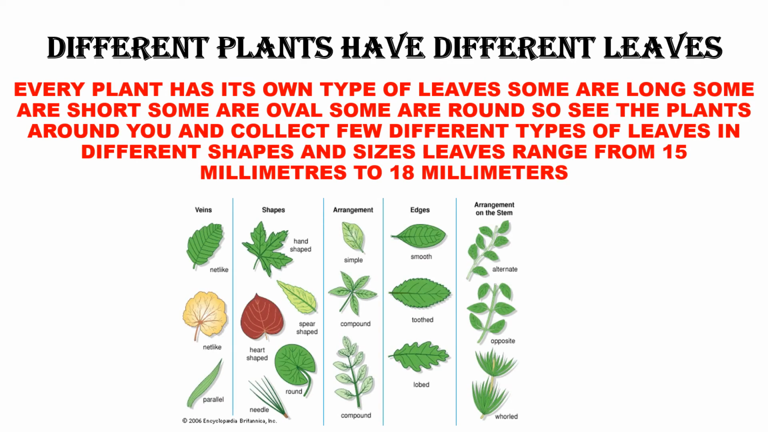Now here I am showing you different types of leaves. See, this is a vein. Here you are finding different types of leaves. This is a vein. This is shapes. This is arrangement. These are edges. And this is about the various types of leaves and their arrangement on the stem. Now I told you that different types of leaves are there. Now let us see a few examples of different types of leaves.